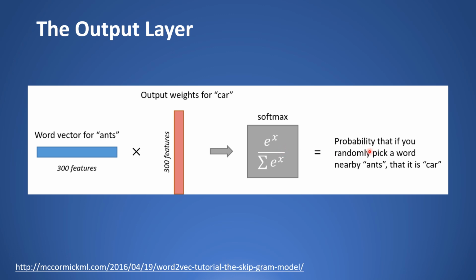It means that in this case, if you randomly pick a word nearby ants, that is car, because here we consider the output weights for car, or the output neuron is for the word car. Now, if this probability is 0.3 and somewhere down the line you had another word hill whose probability was 0.6, that means that the word hill is much closer to the word ants in our context.